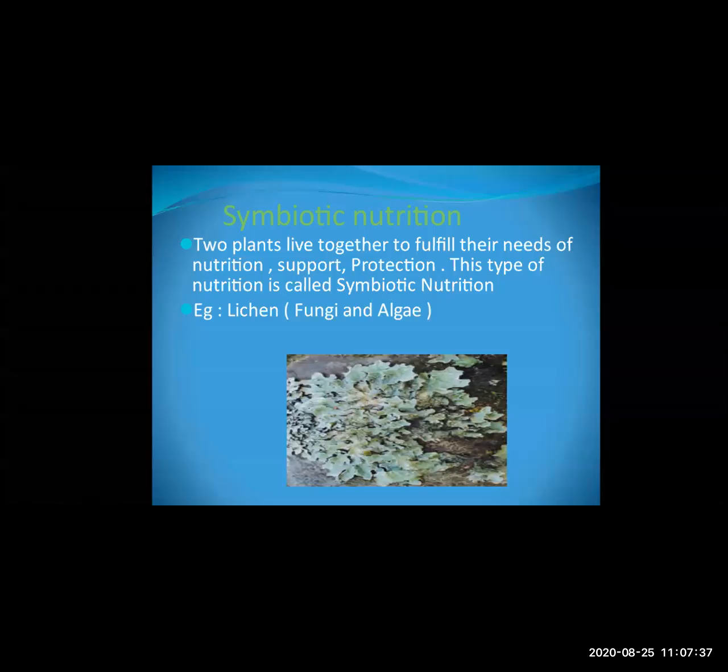Here fungi and algae both come together and they live together to fulfill their need for nutrition. Okay, I hope you have understood with the help of the picture of lichens. This picture is the lichens picture. Okay, then symbiotic nutrition means the two plants live together for fulfilling the need. So lichen shows the symbiotic nutrition.